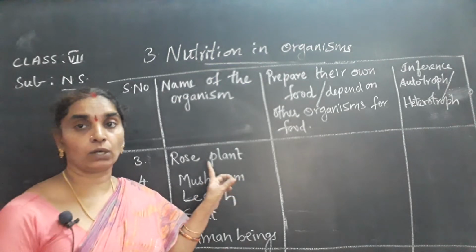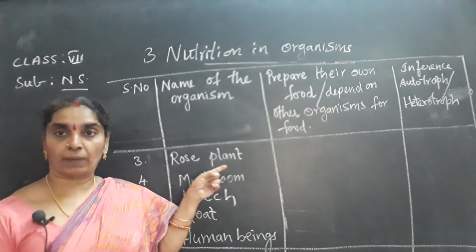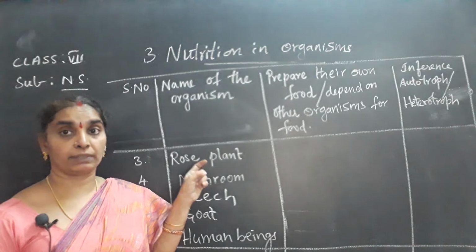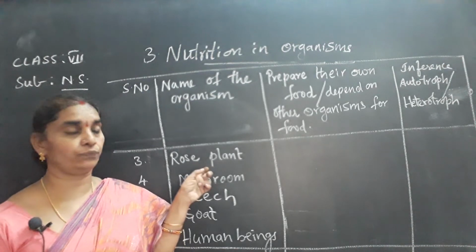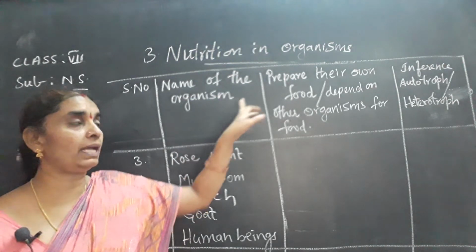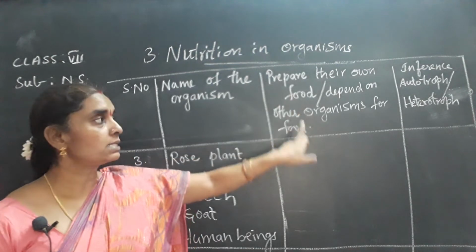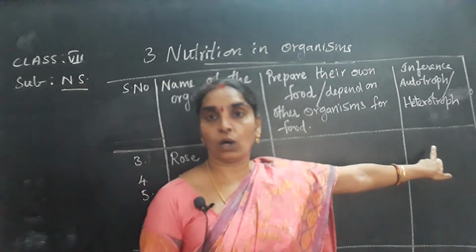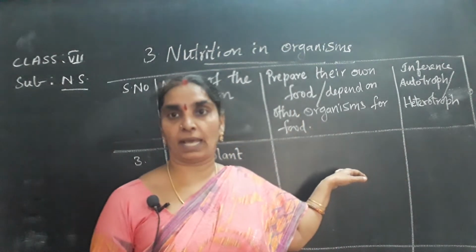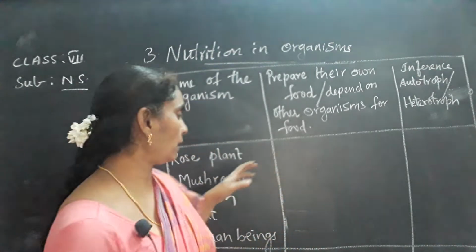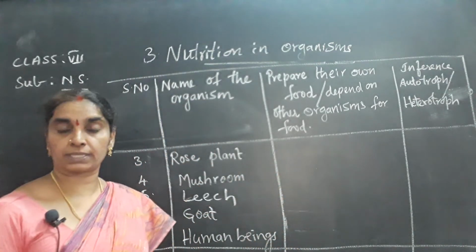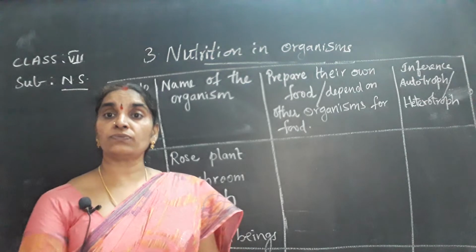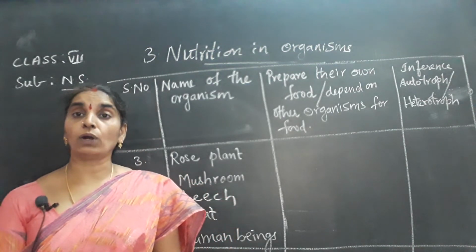You have to write on your own. It is a plant. It has the leaves and it has chlorophyll to prepare its own food. So plants prepare their own food, isn't it? So they are called autotrophs. You have to write in that manner as you have written earlier. Okay. Next, coming to mushrooms. What are they? On what do they depend?